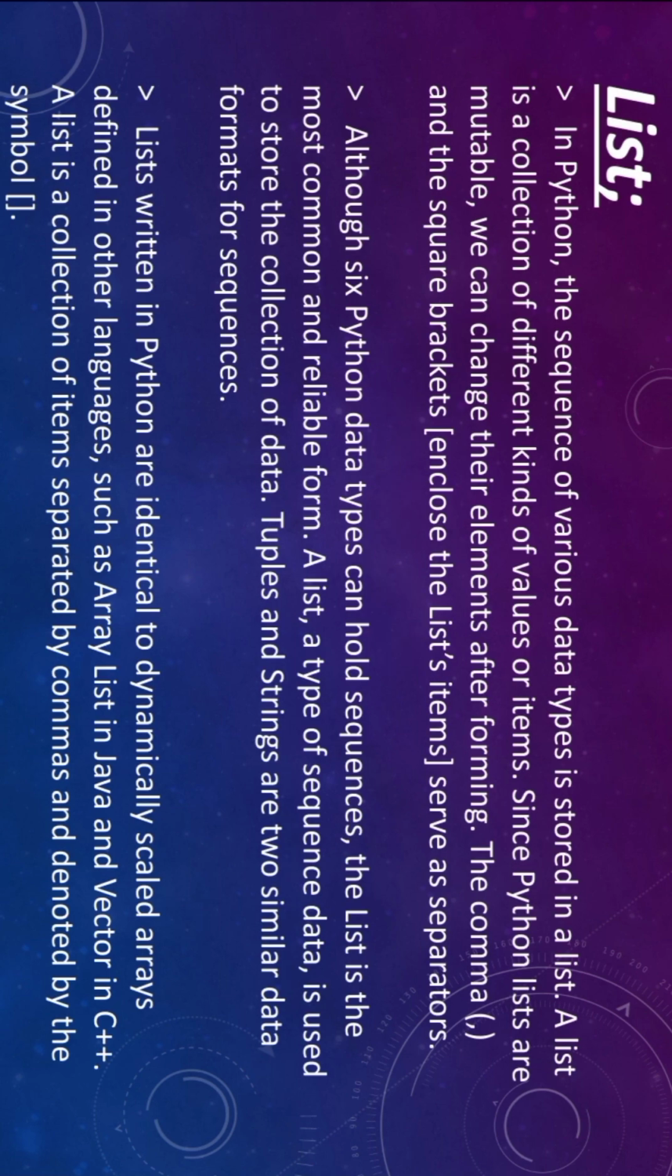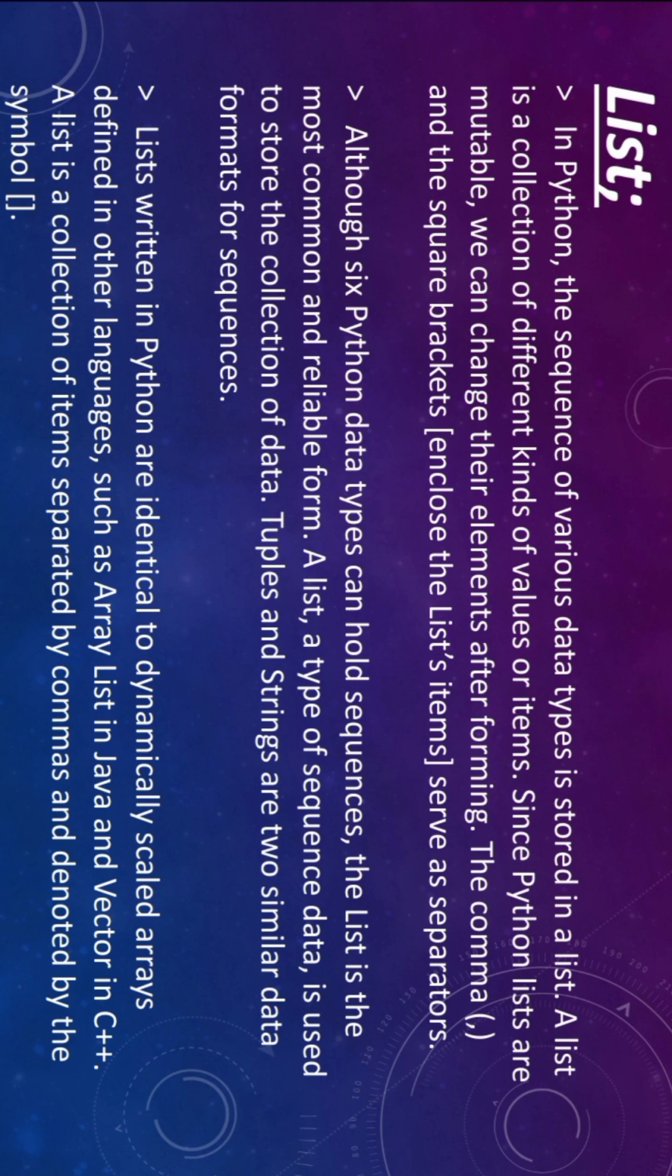First of all, we are going to discuss list. A list stores a sequence of various data types. A list is a mutable object and it is a collection of different kinds of values or items. It can change its elements after it is formed. Once it is formed, we can change the elements again. The list items are separated by commas and enclosed in square brackets. The list is a common Python data type that holds a sequence, and it is used to store a collection of data.